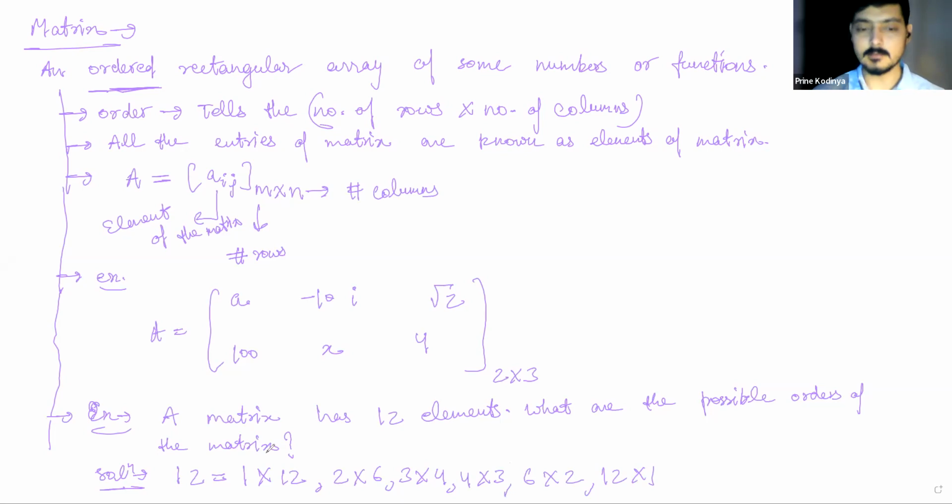Okay, one more question: can the total number of elements of a matrix be odd? Like in this case, the matrix has 12 elements, so it's an even number of elements, right? Can they be odd? That is my question. Yes. And when? 1 cross 11, 3 cross 3. There are so many cases.